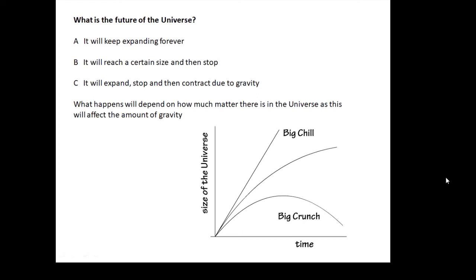Now, which one of them will happen will depend on how much matter there is in the universe, how much stuff there is, because that will affect the amount of gravity. If there isn't enough gravity to pull the universe back in, then it will keep expanding forever. If there is enough gravity, then it will pull it back in and we'll get a big crunch.